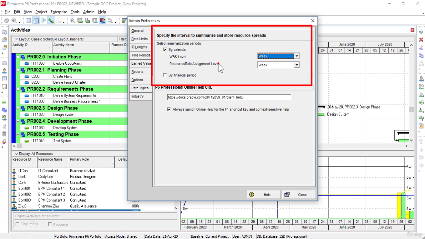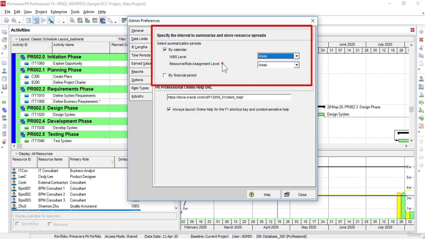Please note that if we summarize projects with the by calendar option selected, then clear the checkbox and summarize the project again, the previously existing summary activity and resource spreads are not removed automatically. We must remove them manually.